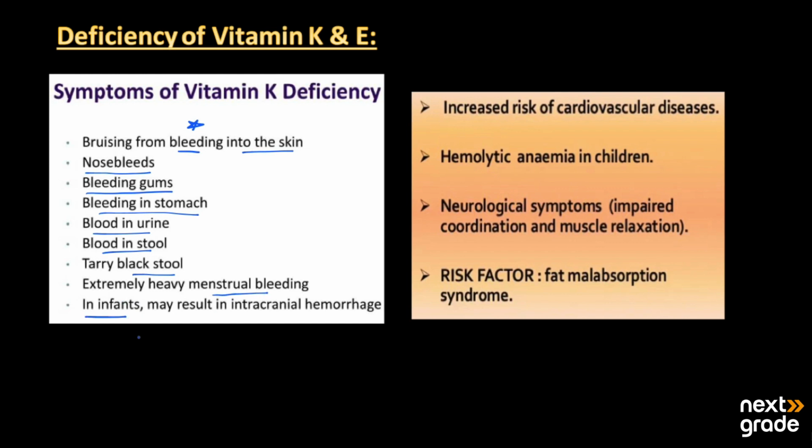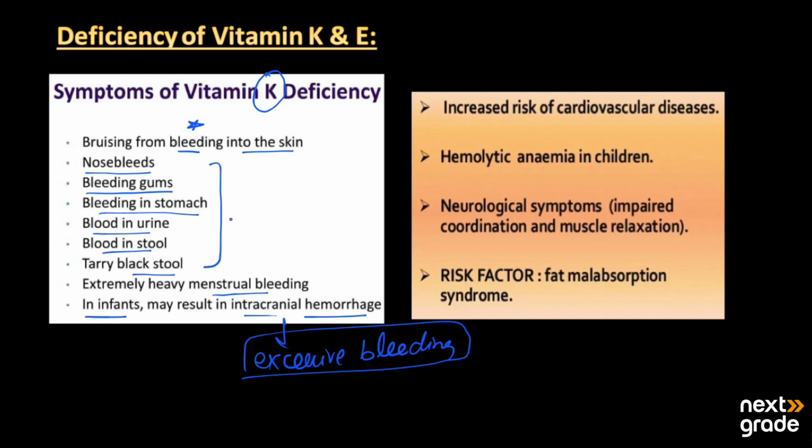And if it is present in infants, that may result in intracranial hemorrhage because of the excessive bleeding. So for the proper stopping and functioning of the circulation of blood in the human body, we need vitamin K. If it is not in a proper quantity in the human body, then it may cause all these diseases, and that may have very serious consequences for human beings.